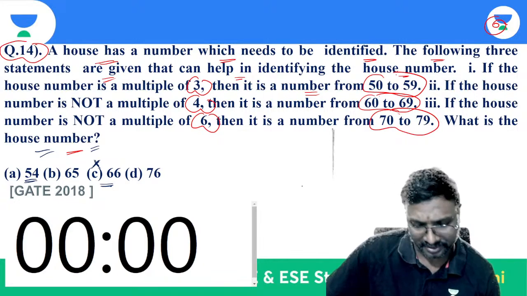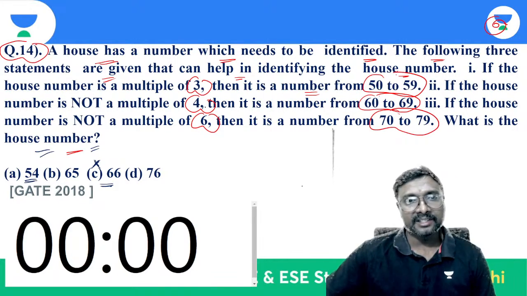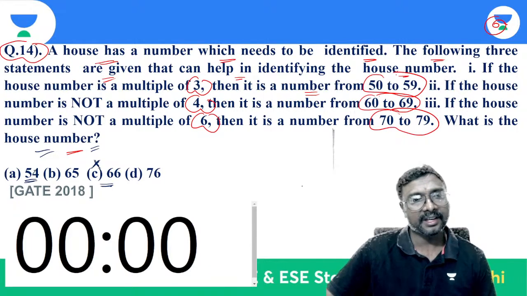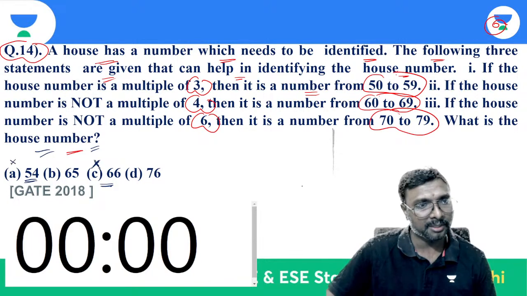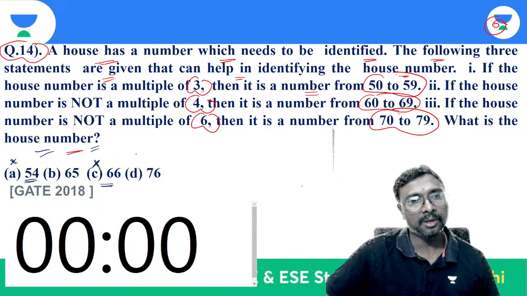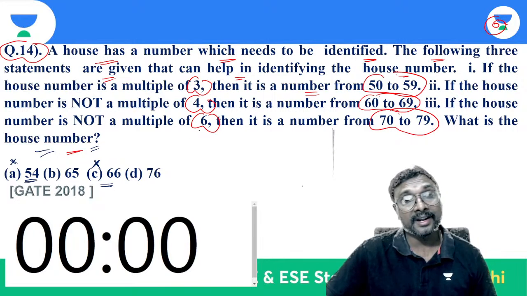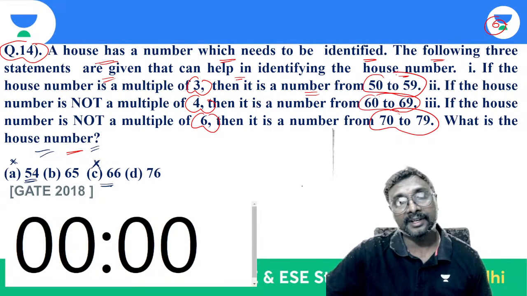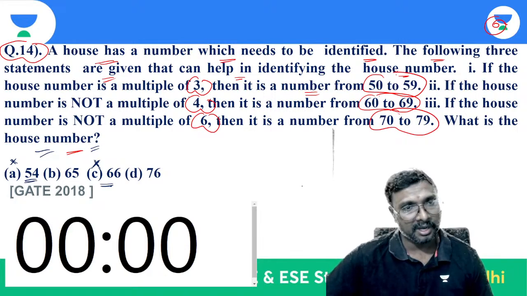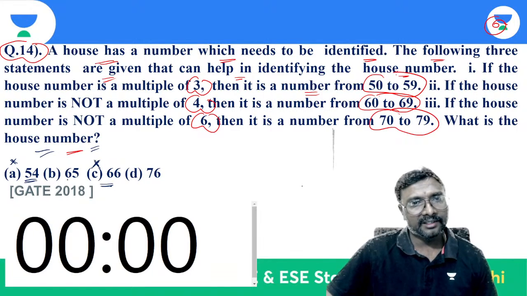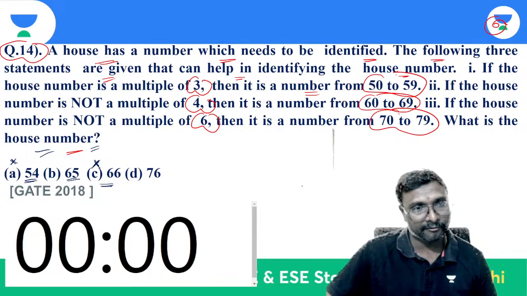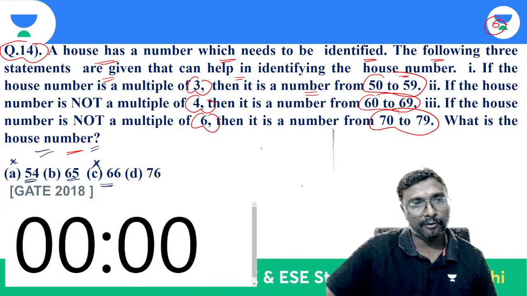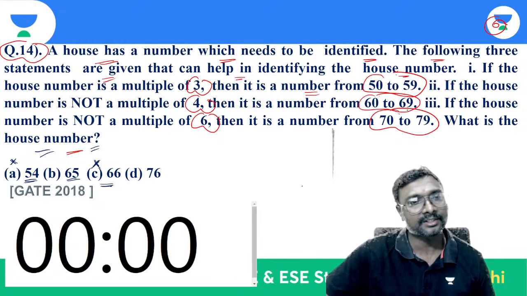For 60 to 69, if it is not a multiple of 4, then it is 60 to 69 only. So 66 can be eliminated, and 54 also can be eliminated now, because two numbers are there. Now tell me which one is correct. If it is not a multiple of 4, it means 60 to 69 only. 65 is not a multiple of 4, and it is between 60 and 69.